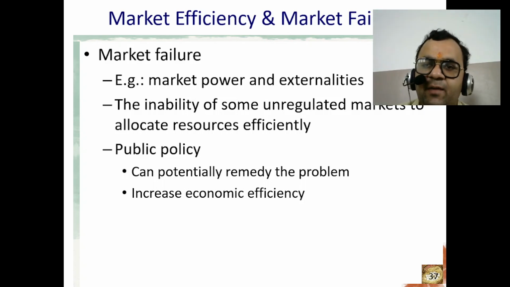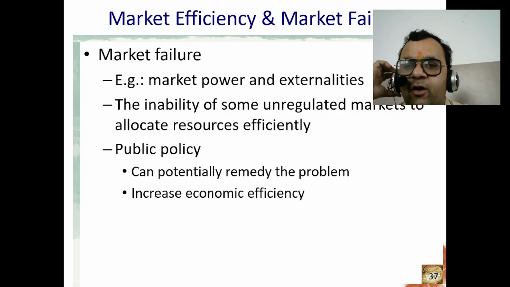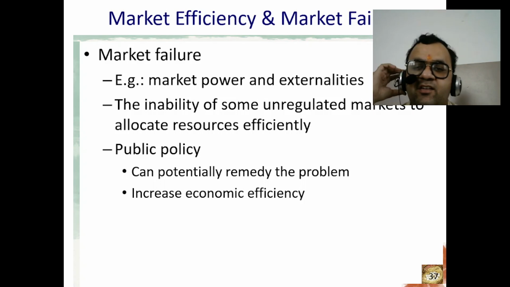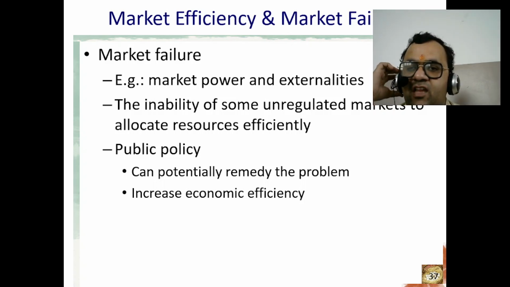Prices reflect all available information. Resources are allocated optimally. There are no opportunities for profit without taking on additional risk. Types of market efficiency: weak form efficiency, past stock prices and returns are reflected in current prices. Semi-strong form efficiency, all publicly available information is reflected in current prices. Strong form efficiency, all information, public or private, is reflected in current prices.